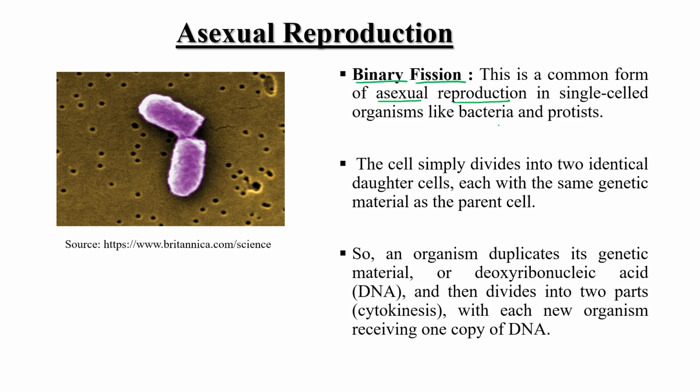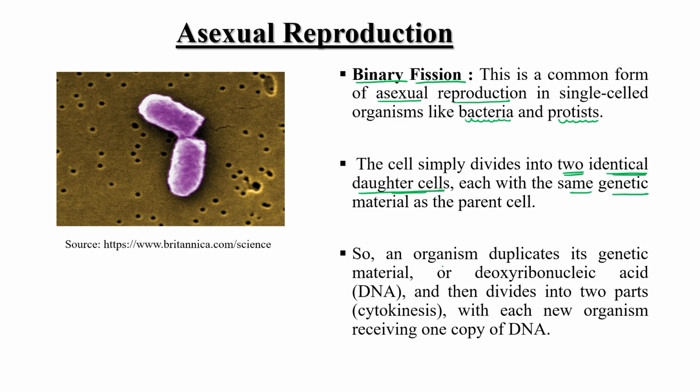Binary fission is a common type of reproduction in bacteria and protists, in which the cells simply divide into two identical daughter cells, each with the same genetic material as the parent cell.